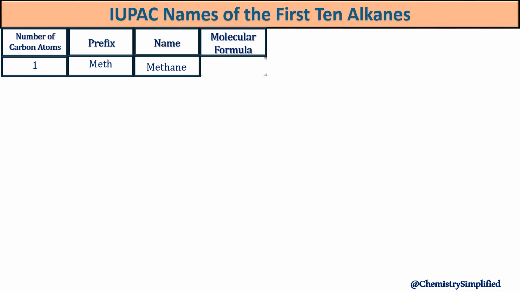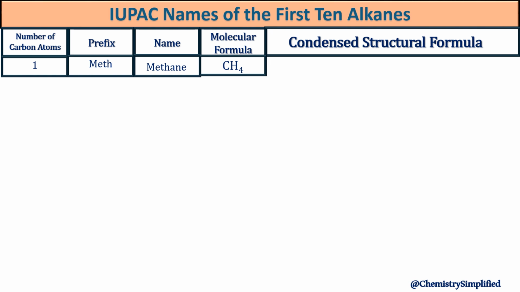Molecular formula for methane is CH4. And the condensed structural formula is the same thing, CH4. If we have two carbons linked together, the prefix for that would be eth, and the name would be ethane.